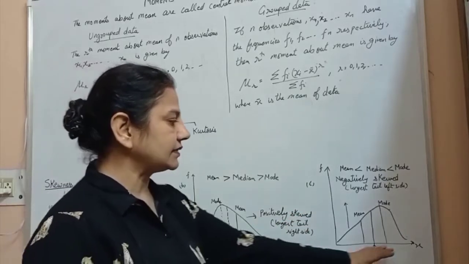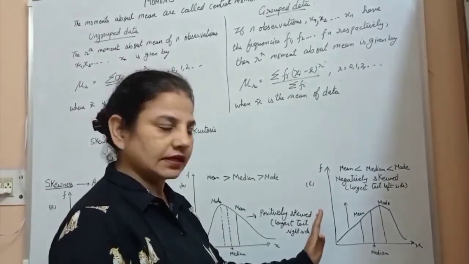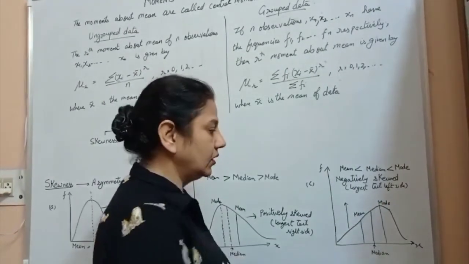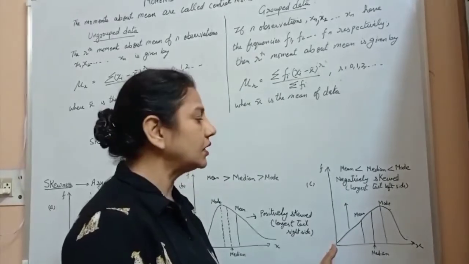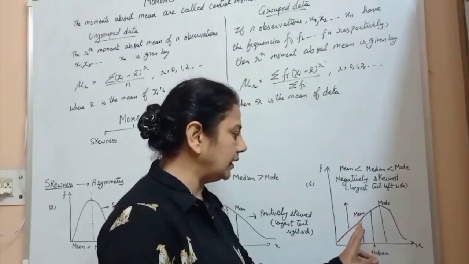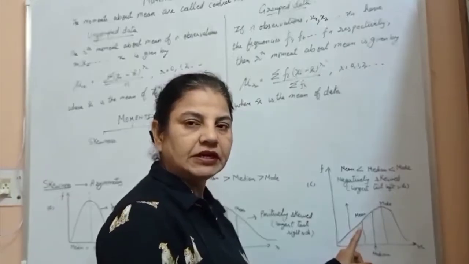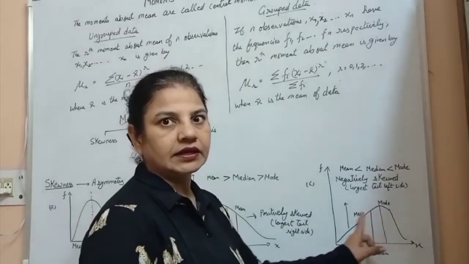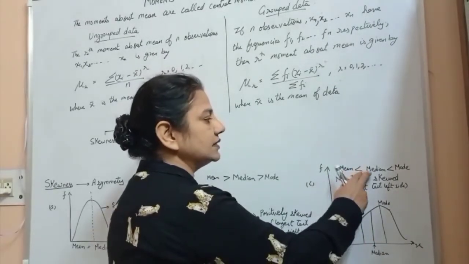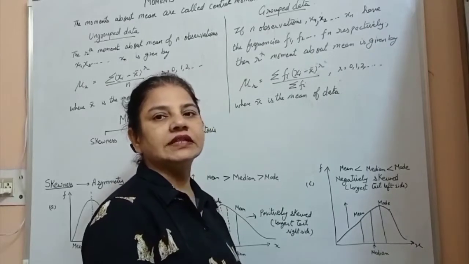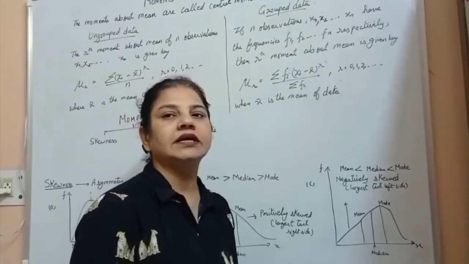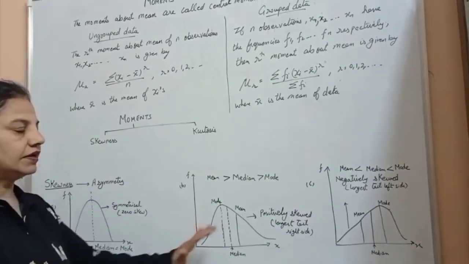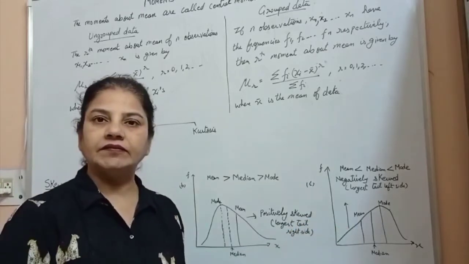In part C, the x-axis is given to you and frequency is represented on the y-axis, again similarly, and the longest tail is towards the left-hand side, towards the origin. Then the mean is near the origin, so it has a lower value, then median, and then mode. Mode is greater than mean, so we can say mean is less than median is less than mode, so it is negatively skewed. So we have all 3 categories: when it is symmetrical, when it is positively skewed, and when it is negatively skewed.